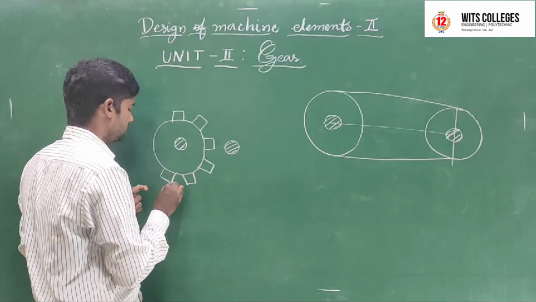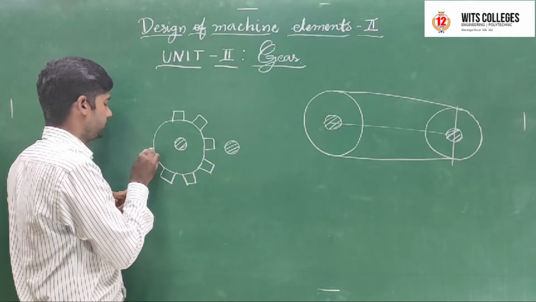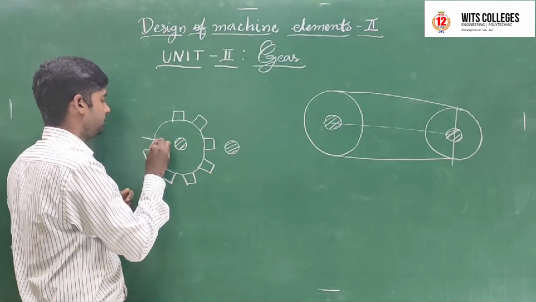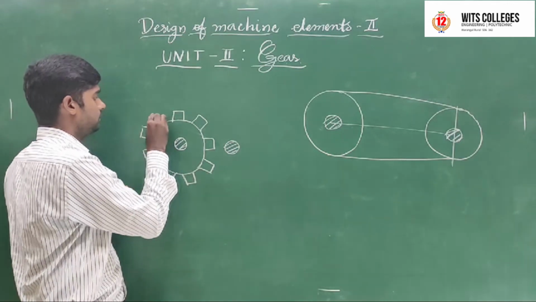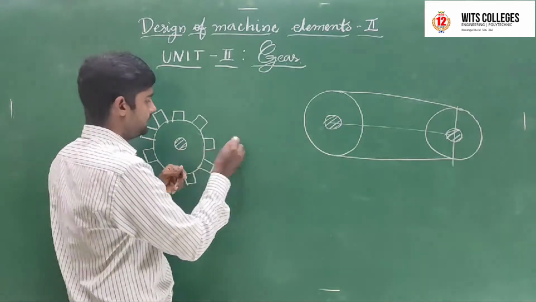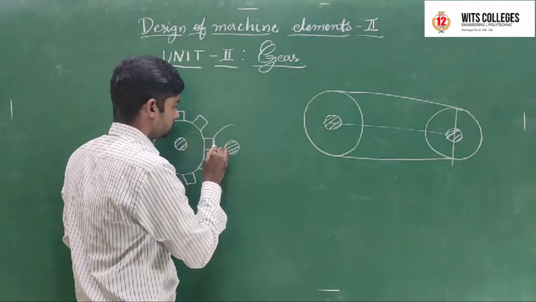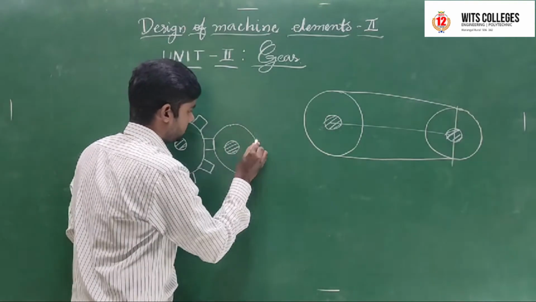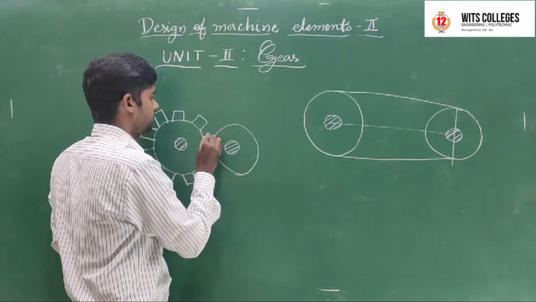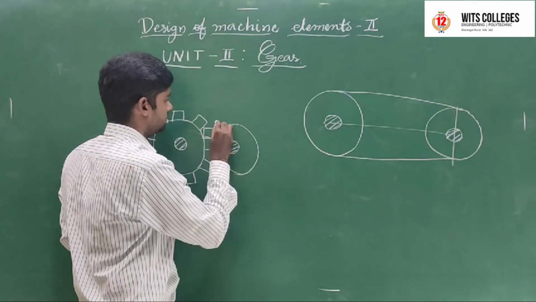I want to draw a simple figure for understanding purposes. This is one gear, and another gear is also like this. In this gear also there are teeth like this.